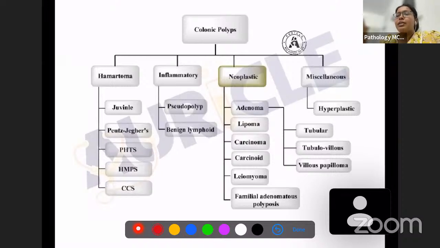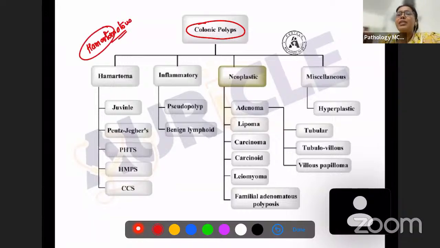Then in this context, I am going to review a few other colonic polyps. First of all, hamartomatous polyps. Hamartoma means there is some foreign tissue, or some tissue which does not belong to the original area, which is present. So hamartomatous polyps are juvenile polyps and Peutz-Jeghers polyps.